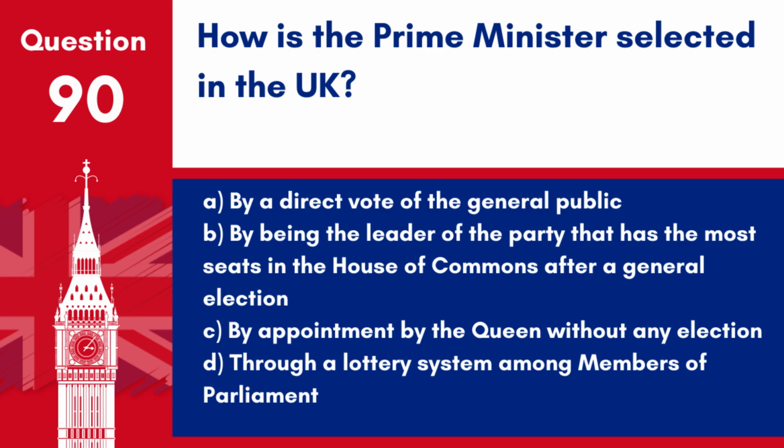Question 90. How is the Prime Minister selected in the UK? A. By a direct vote of the general public. B. By being the leader of the party that has the most seats in the House of Commons after a general election. C. By appointment by the Queen without any election. D. Through a lottery system among members of Parliament. Answer B. By being the leader of the party that has the most seats in the House of Commons after a general election. The leader of the majority party is invited by the monarch to become the Prime Minister and form a government.